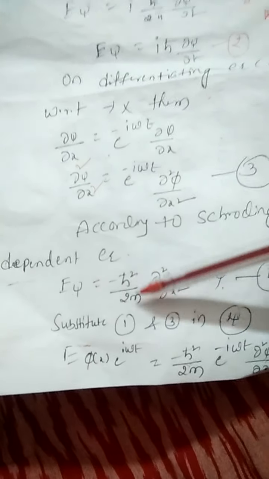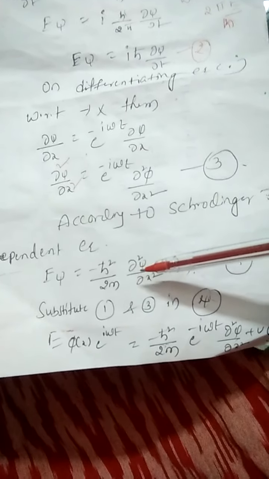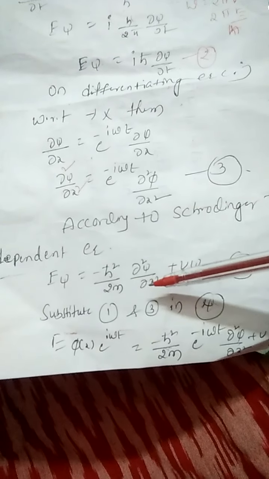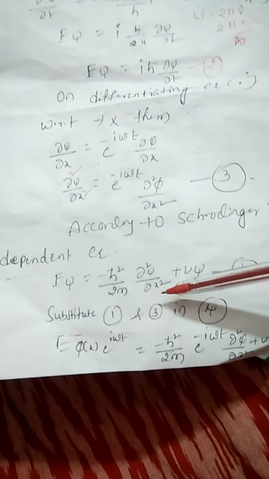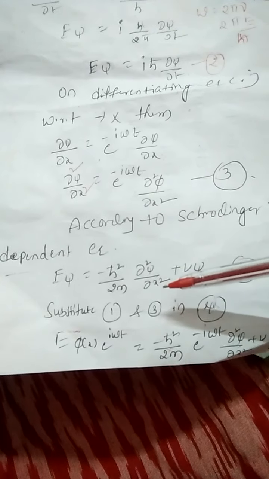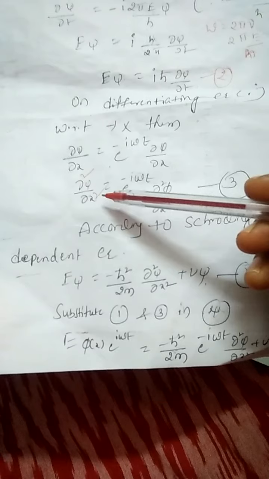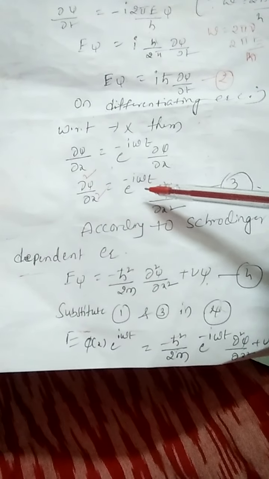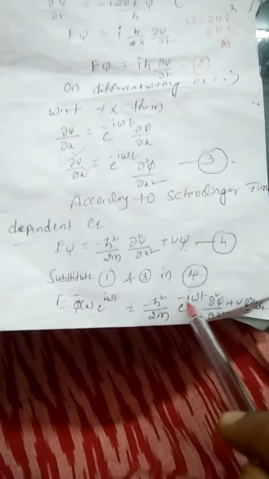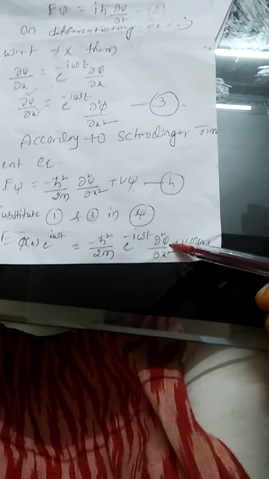Into minus h cut square by 2m, and we can replace del square by del x square, with e to the power of minus i omega t, the equation number 3 value, into del square phi by del x square.